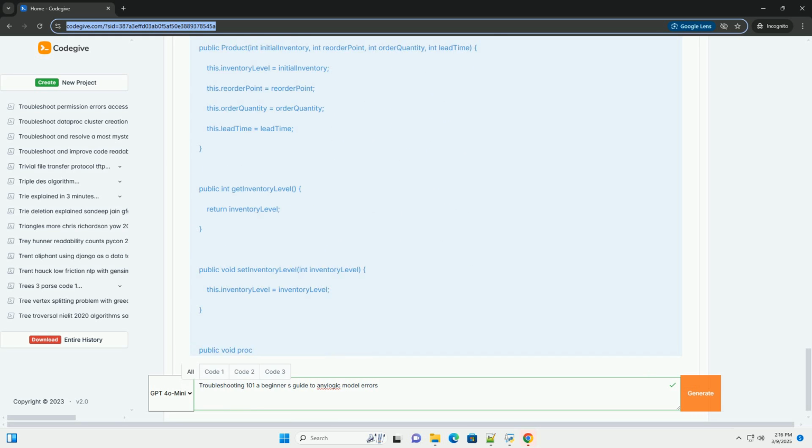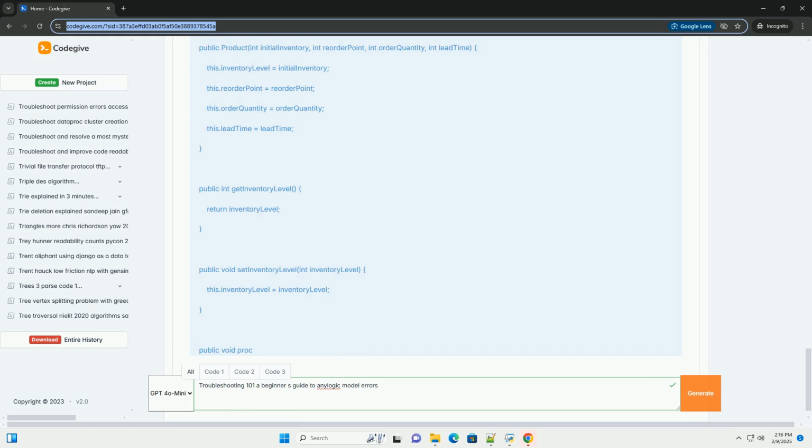Conditional breakpoints: set breakpoints that only trigger when a specific condition is met. For example, you can set a breakpoint to stop only when a certain variable exceeds a threshold. This can be highly useful for isolating the root cause of problems in complex simulations.